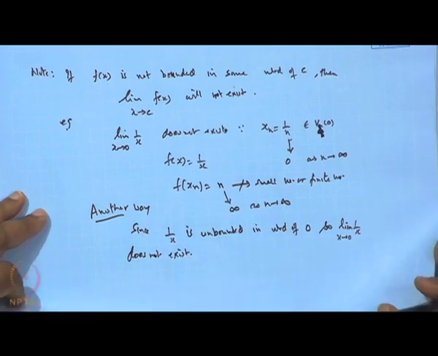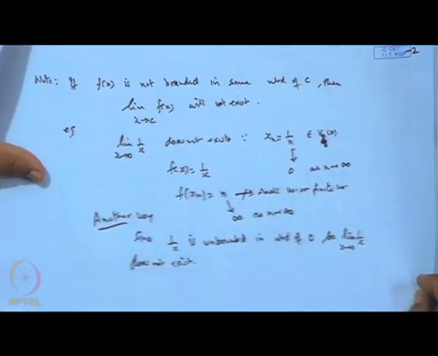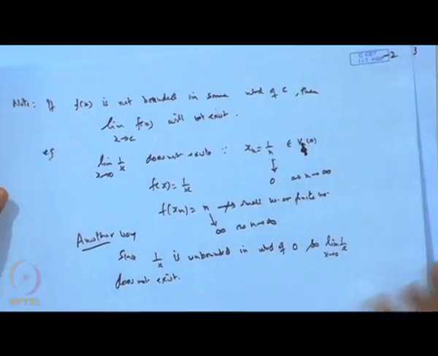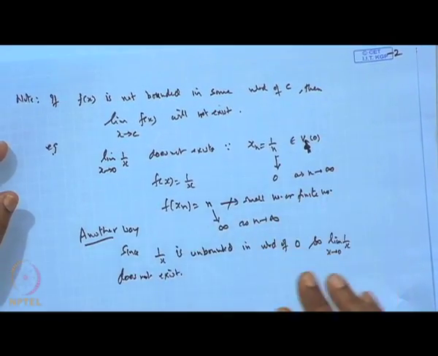Now, we have a few results, theorems, which are parallel to the theorems on sequences. Just like in the case of sequences, we have established that the limit of the sum is the sum of the limits, and likewise for difference, product, and so on. Similarly, the similar results hold good in the case of functions.